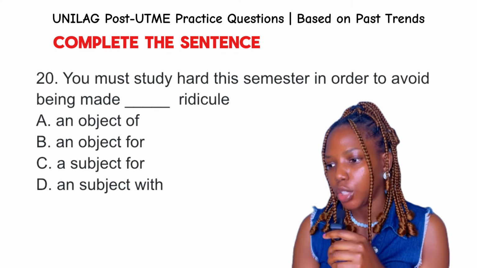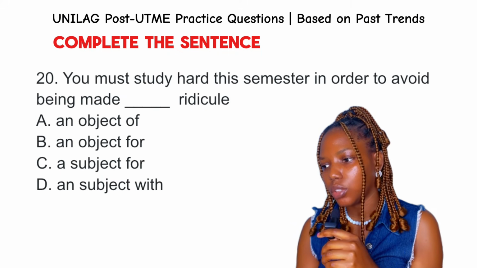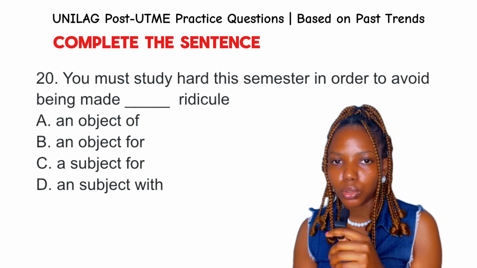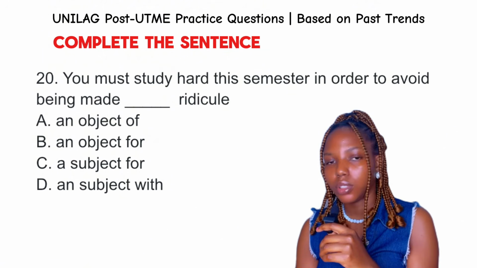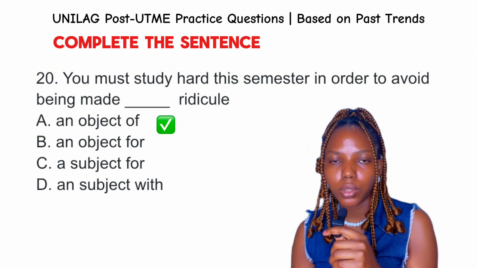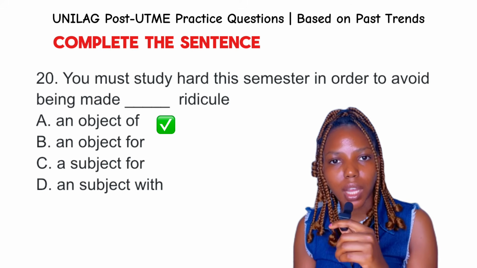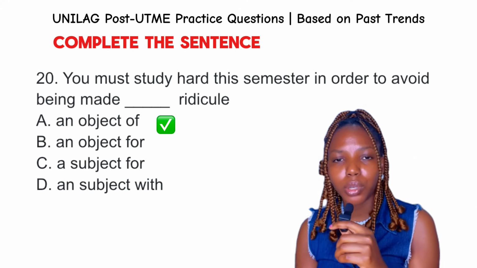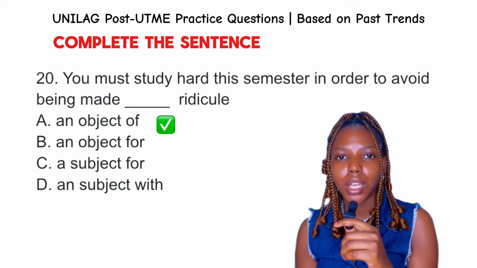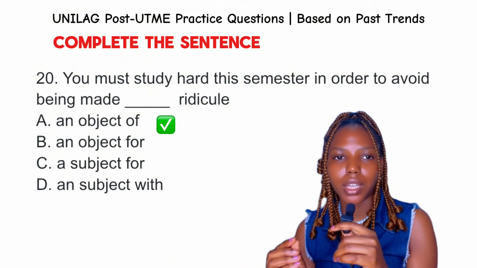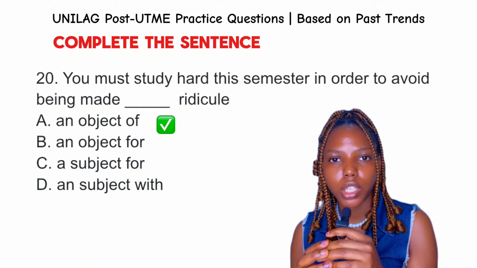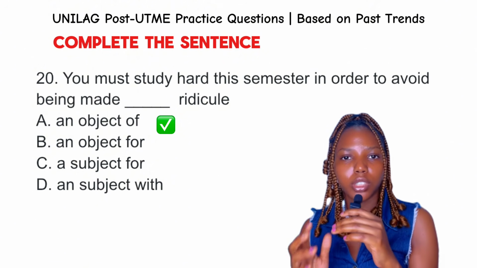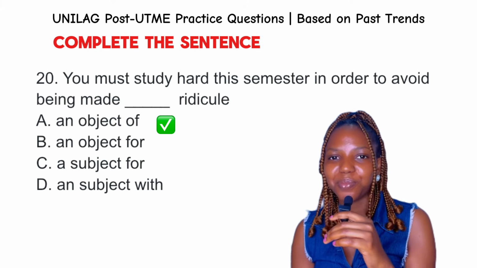Question 20. You must study hard this semester in order to avoid being made dash ridicule. The answer to this question is definitely option A, an object of ridicule, and it means to be laughed at. The other options are not correct expressions, especially in this context. They are not right together. They are not correct collocations. So the best answer is option A, an object of ridicule.